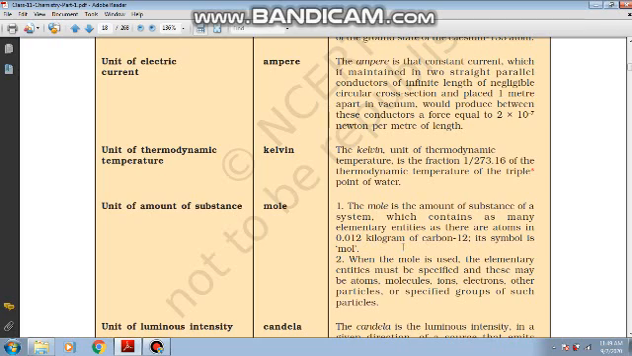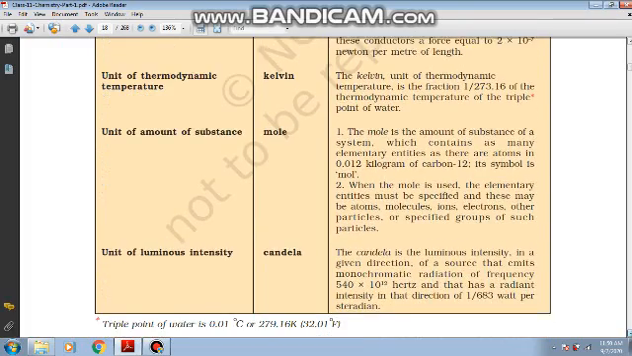So what does it mean? It simply means if you weigh 0.012 kilograms of carbon 12 element and you count the number of atoms in it, that number of atoms which you have counted in 0.012 kilograms of carbon will give you 1 mole of substance, and if there are this many atoms in any substance, then we will call it 1 mole, right? So this is the most basic quantity of the matter.